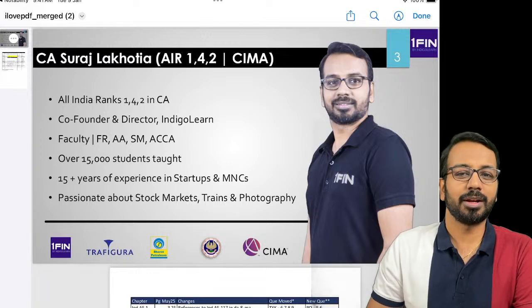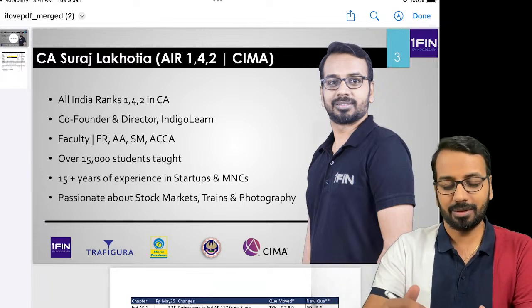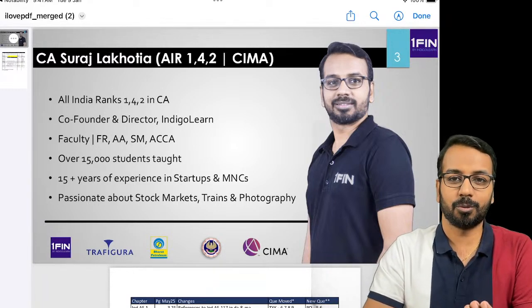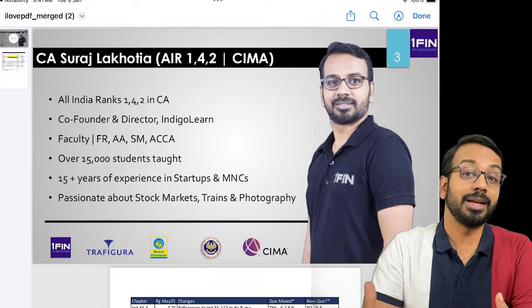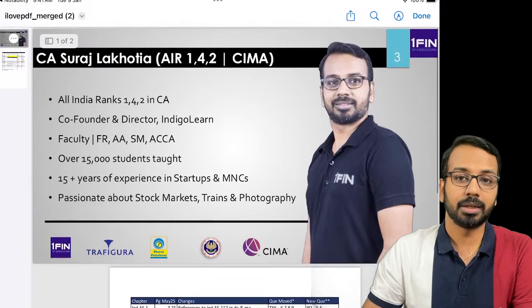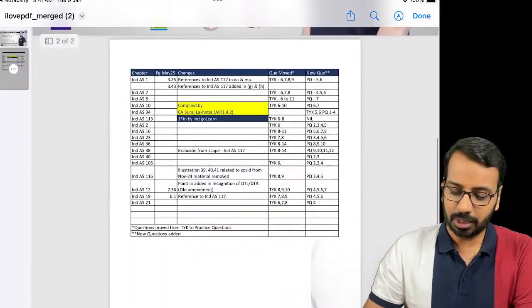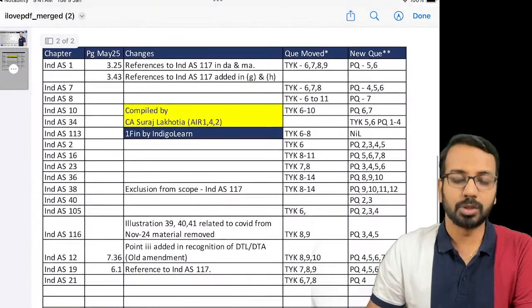So a small and a quick update from our side on the new questions which have been added by ICAI in the May 25 study material. They have not yet released the full set of study material, only whatever chapters have been released. So what I've done is a quick comparison, and what you will observe in most of the cases is